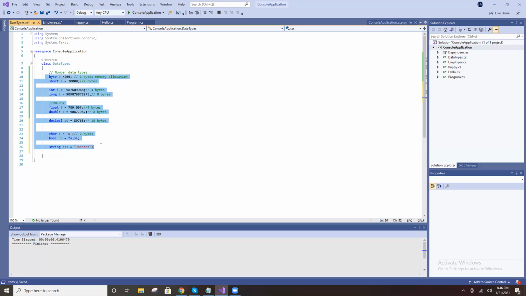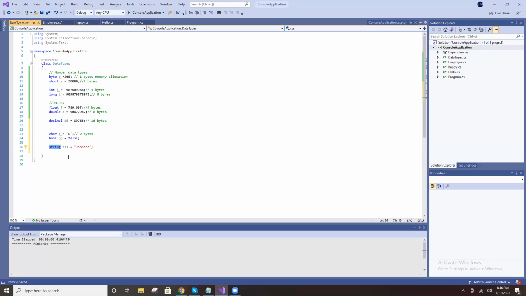How many bytes does a string take? No bytes. Byte and short are predefined data types, but string is not predefined.